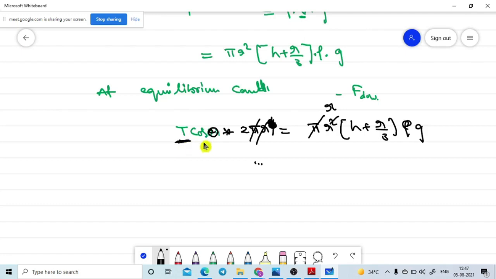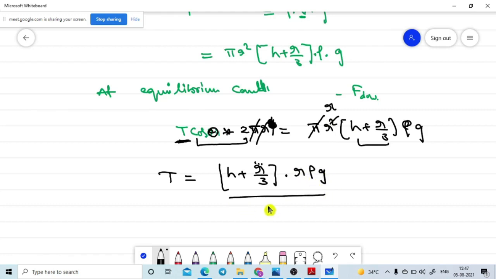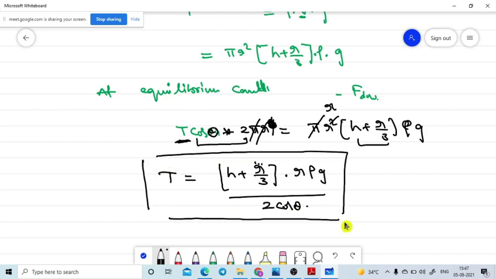So send 2 cos theta to this side. Then T, the surface tension, is equal to, I am writing this part separately, h plus r by 3 into r, and sending the other side, r rho g divided by 2 cos theta. It is a complete equation to find out the surface tension of the liquid by the capillary tube method. So this is the equation. Is there any issue on this one?